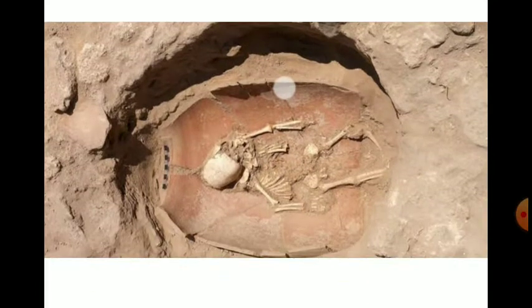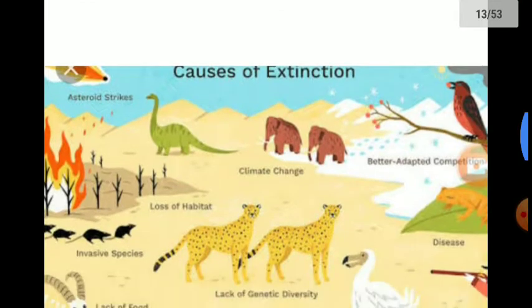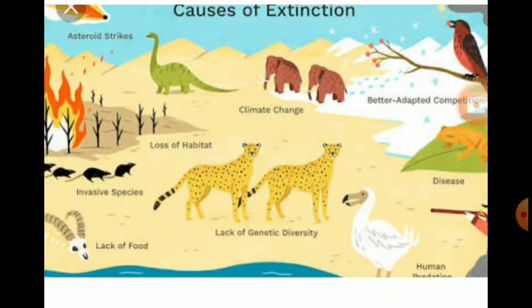So this is one of the fossils that they have found in excavation. So these are the causes of extinction. If you see on the right side: the human being hunting, lack of genetic diversity, lack of food, invasion of other species.